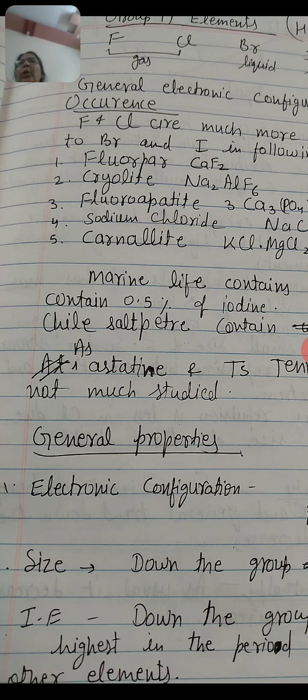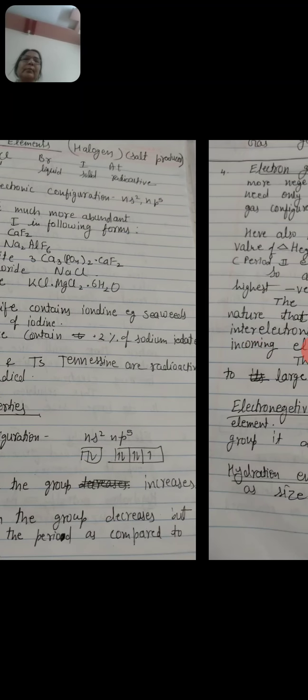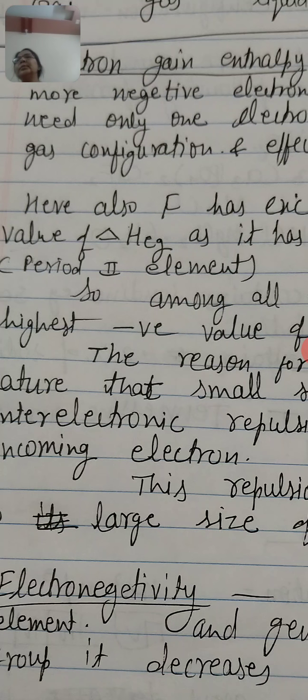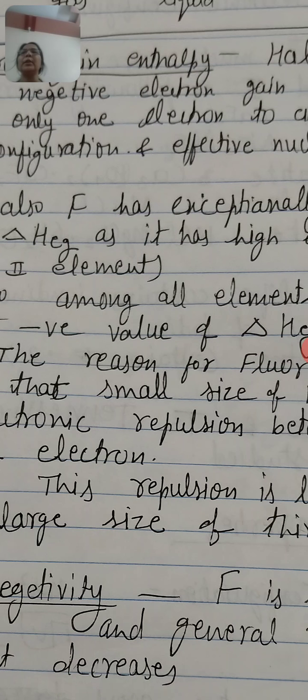The value of electron gain enthalpy is very meaningful for these elements, as halogens have the more negative electron gain enthalpy.